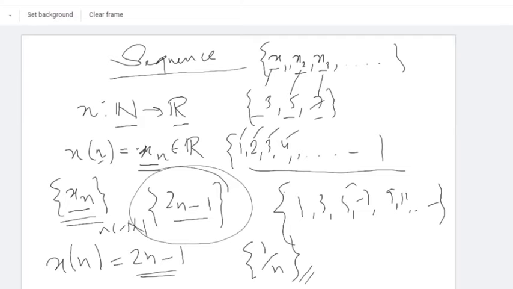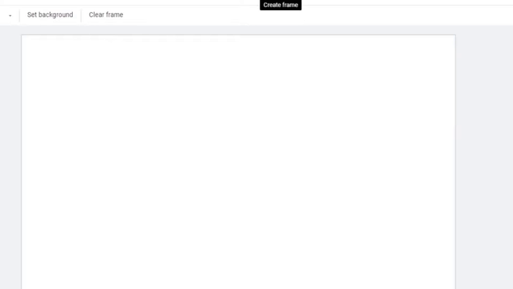Okay, there is another sequence. These are all examples of a sequence. I'll just send you the PDF file of the sequence chapter. You can go through it and check all these examples.